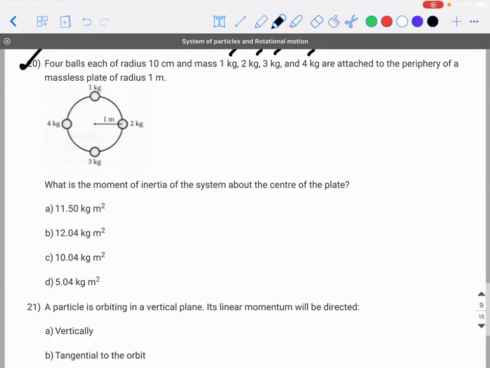How to solve? Sir, I have a method. I'm not sure whether it's correct or not. Sorry, you have a doubt or a suggestion? I have a suggestion, sir, for this one. Please tell. Sir, we can find the center of mass of the whole system, and wherever it's concentrated, after that we apply the formula mr square by 2 because it's a disk. Okay. And then what? Correct, but I will tell you one problem.